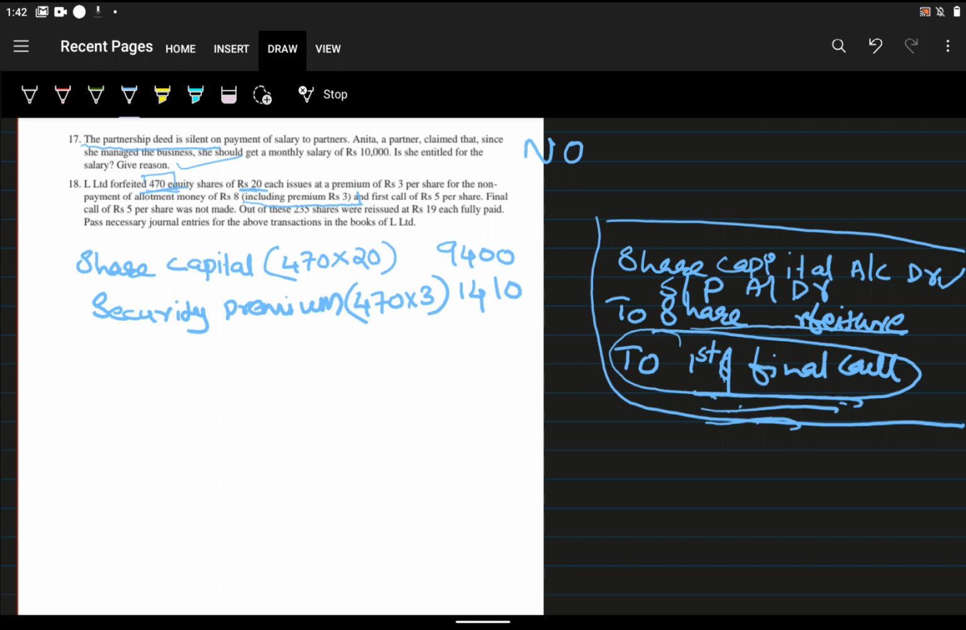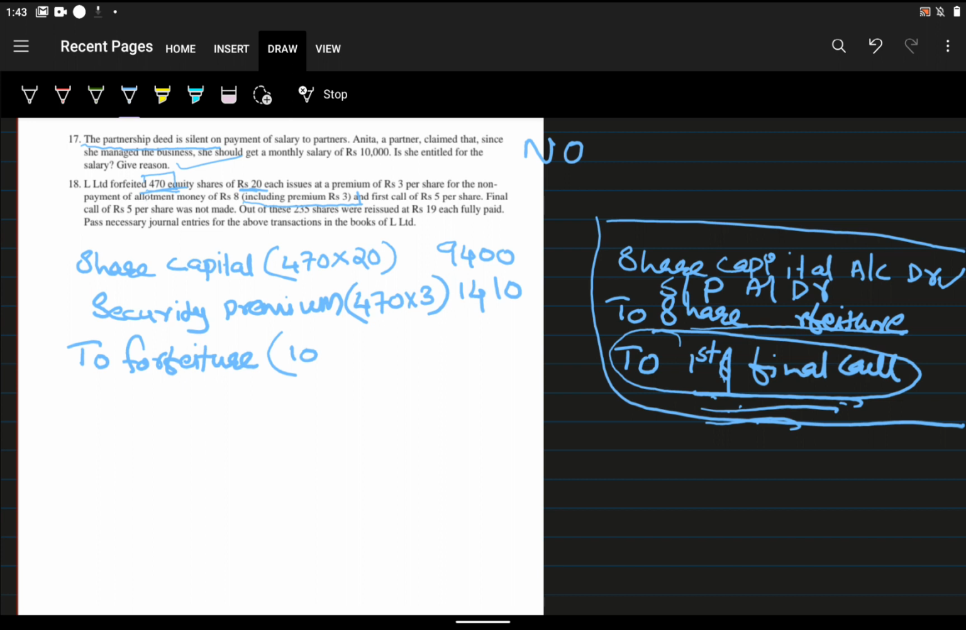Okay. So next one, to forfeiture. To forfeiture account. That means the amount which we received, that is 10 rupees. How much amount we received? Here you can read the non-payment of allotment money onwards. It means we got application money, right? We got application money. So what is the application money? Application, the first call money is 5, final call money is 5.